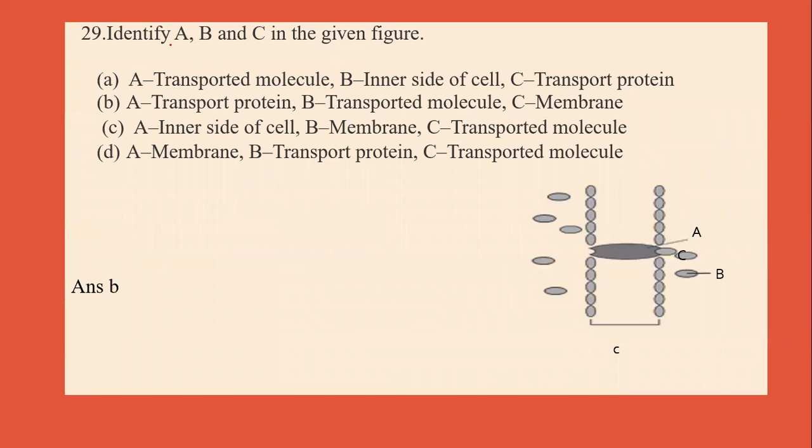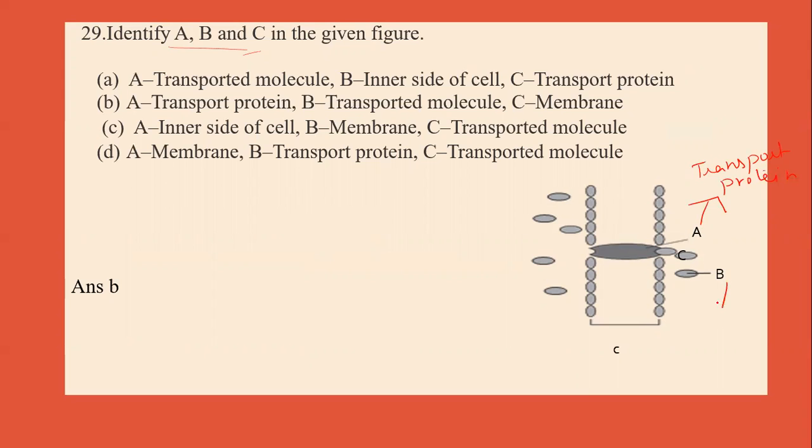Next question is, identify A, B, C in the given figure. Now in the given figure we can see that A is the transport protein.